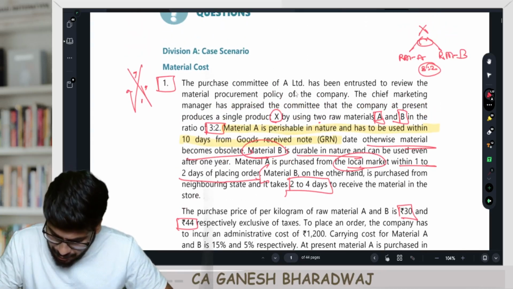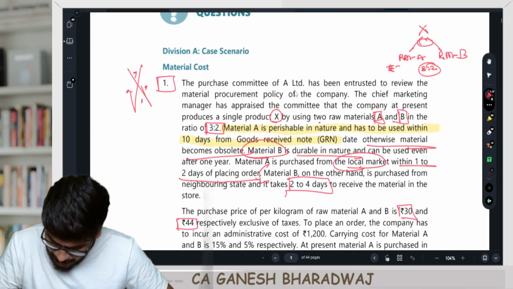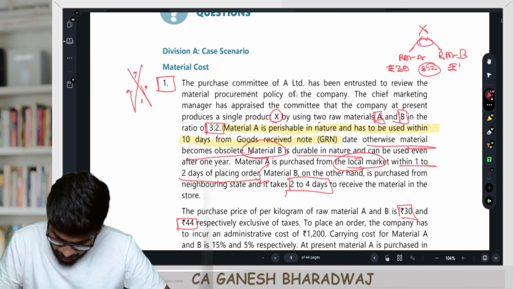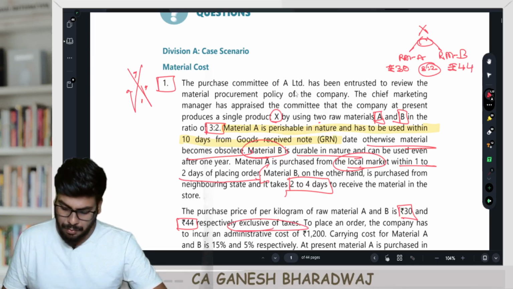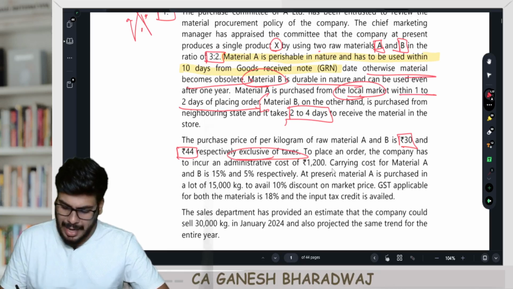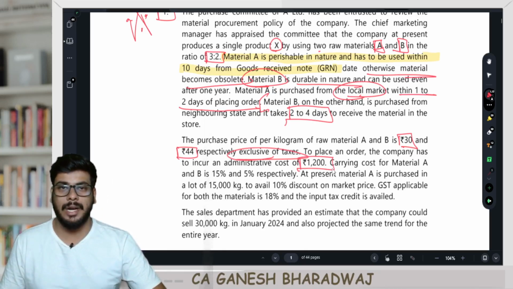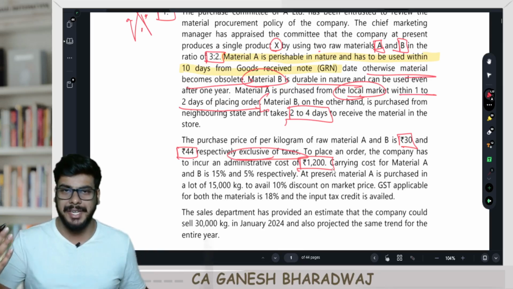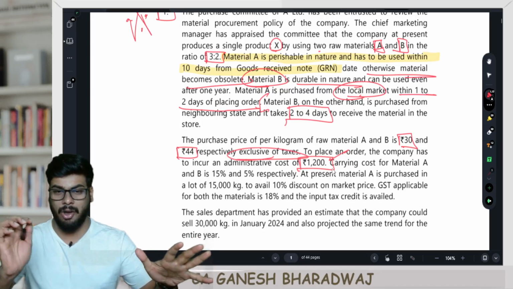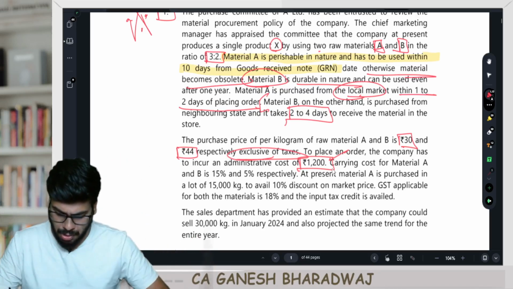So they have clearly given the purchase price of raw material A is 30, the purchase price of raw material B is going to be 44. Clear with this, guys? Exclusive of taxes. To place an order, the company has to incur an admin cost of 1200 rupees. The ordering cost per order is 1200. Whether I place an order for A or I place an order for B, per order the cost is 1200.